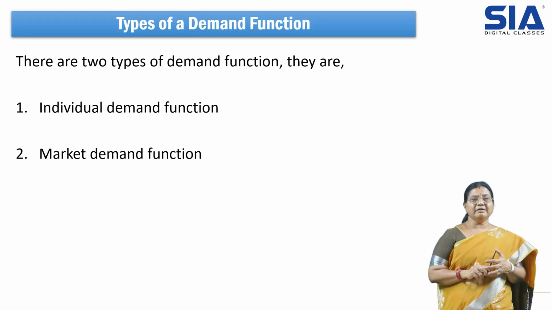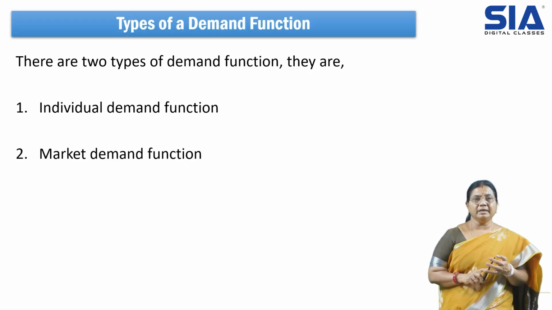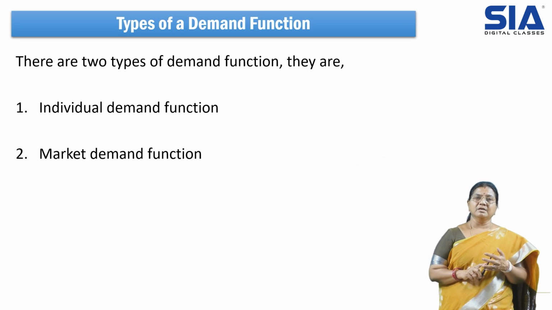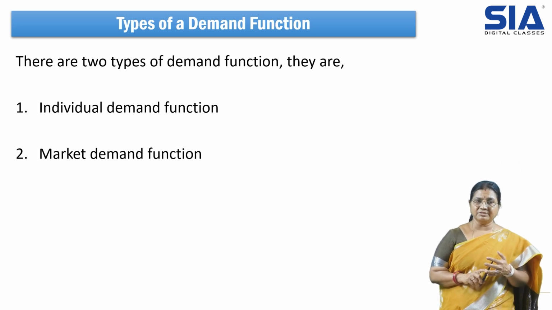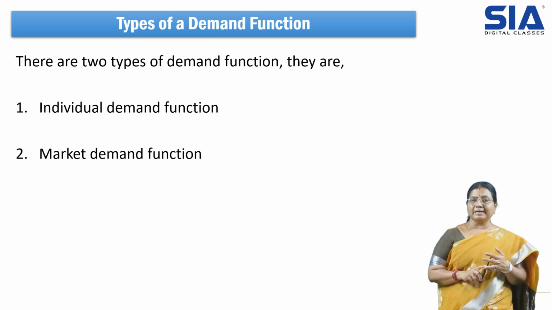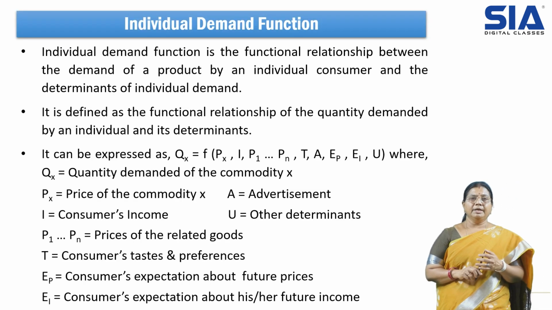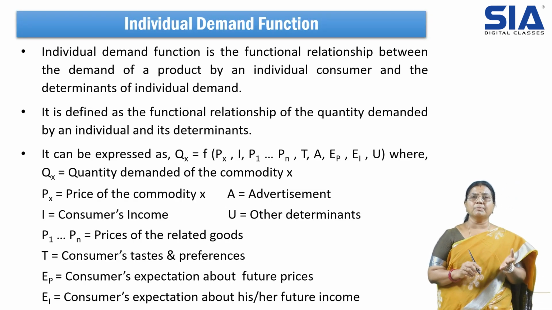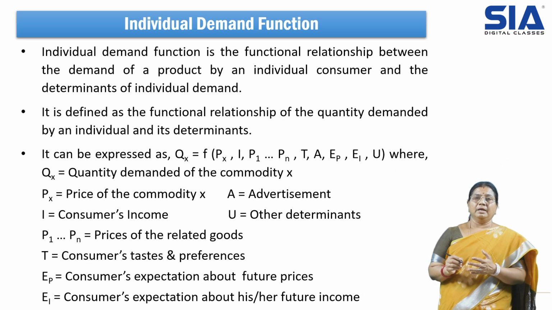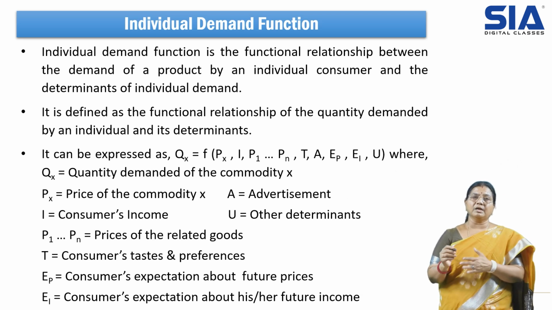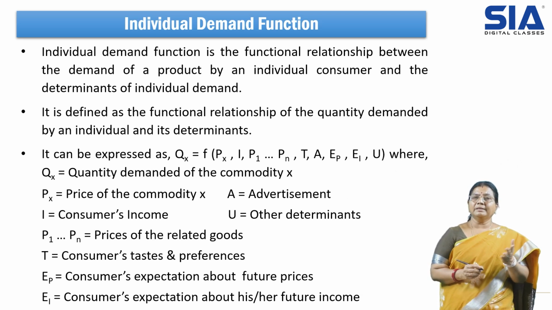Then, types of demand function. There are two types of demand functions: one is the individual demand function and the other is the market demand function. So what is the individual demand function? The individual demand function talks about the individual consumer and the determinants of the individual demand.